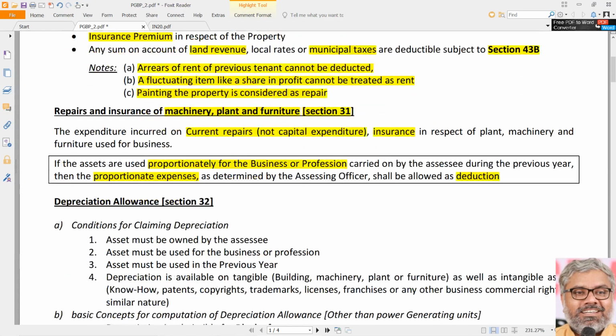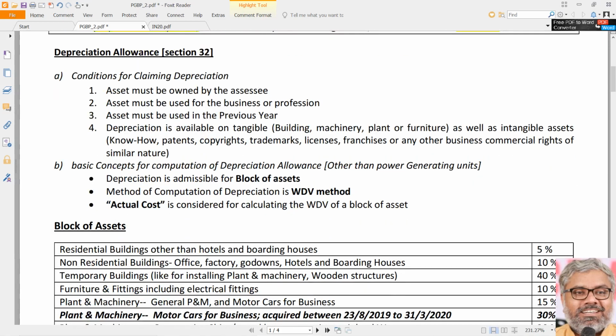In the first example, SSC was using that building for personal purposes for his own residence because he is the individual. In the second example, managing director is not the SSC, company is the SSC. SSC is not using it for personal purposes. Company cannot use anything for personal purposes. So that logic does not hold good for such type of organizations like companies. So when we say personal purpose, it is only particularly applicable for individuals. For companies, there is nothing personal. It is all corporate in the sense company is a distinct entity.